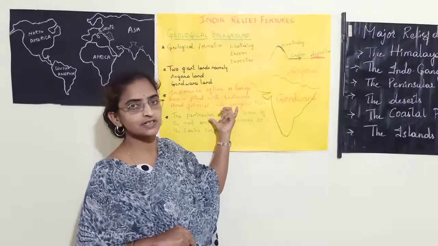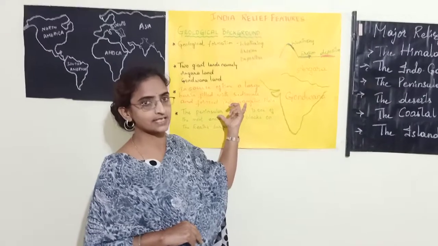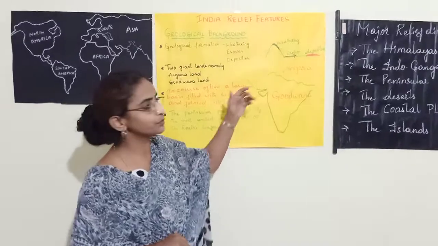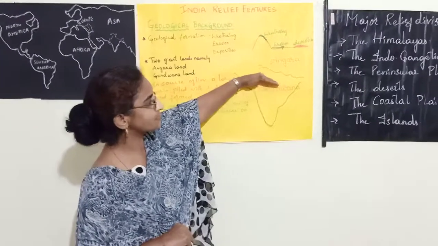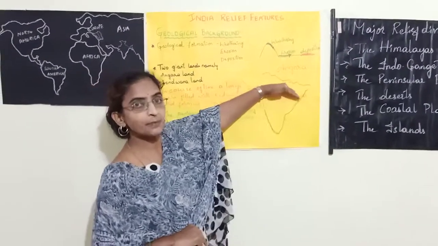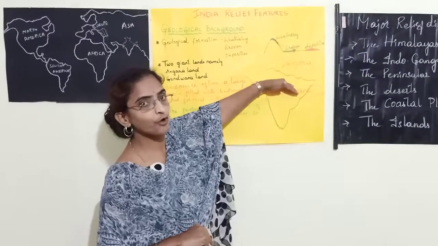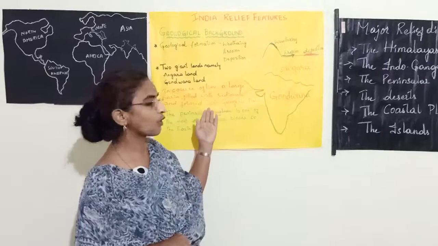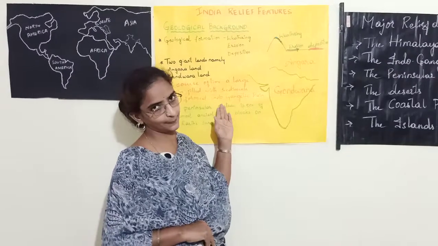These two rivers and their tributaries brought a lot of silt and deposited it at the foot of the Himalayas and filled this depressed part and lifted up and formed the northern plains. So these plains are otherwise called the Indo-Gangetic plain.